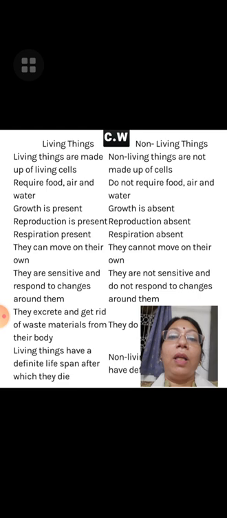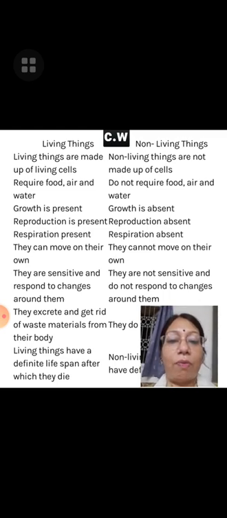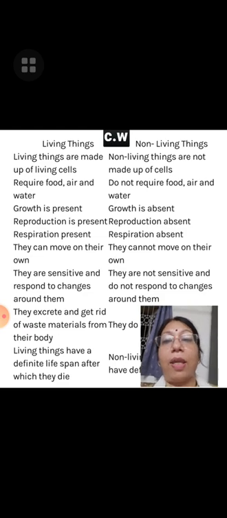For example, living things are made up of living cells. Non living things are not made up of cells. Now the question comes, what is the meaning of cells? Cells are the basic structural and functional unit of our life. All living beings, be it plant or animals, everyone's body's smallest structure is known as cell.